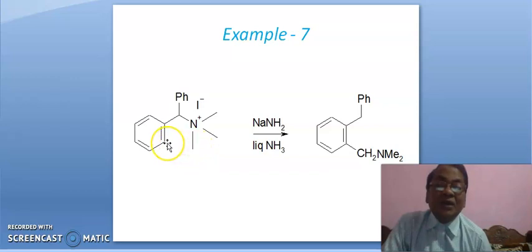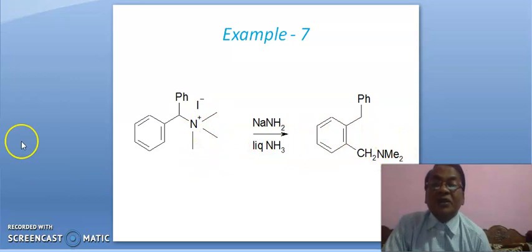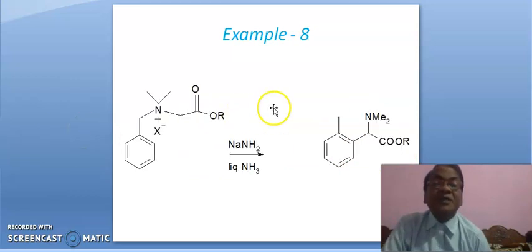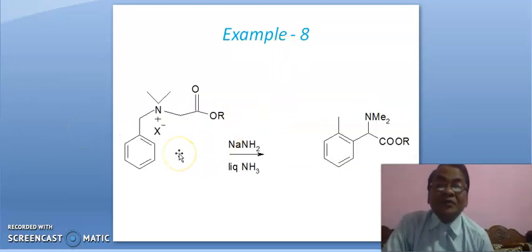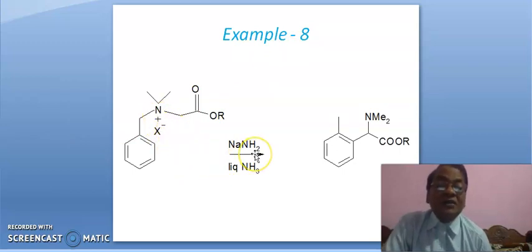This carbon gets attached here and this bond will break from here. When this bond will break from here, you will get this, and when this carbon gets attached here, you will get this. It is the Sommelet-Hauser product. Example 8. It is the quaternary ammonium salt when it is heated with strong base.